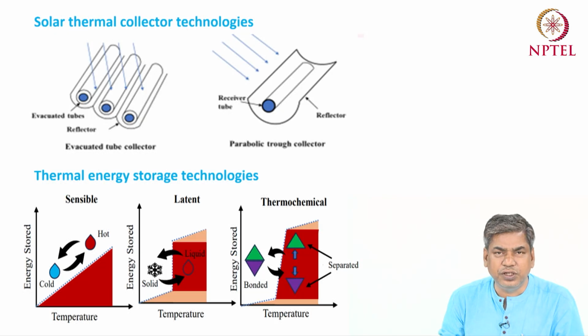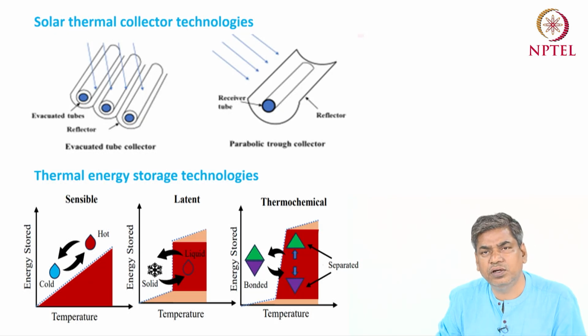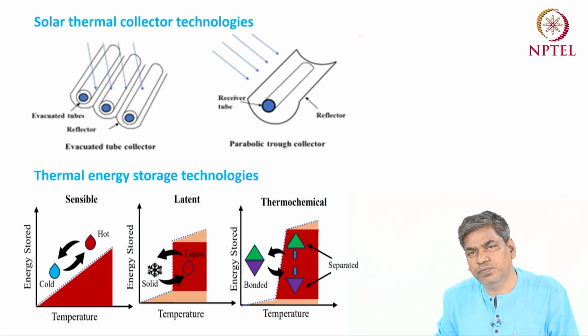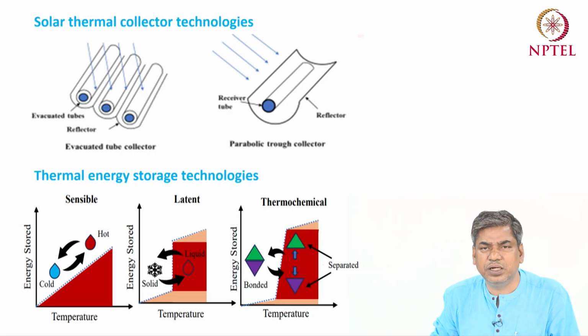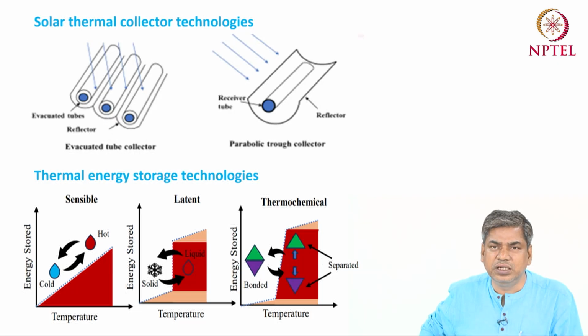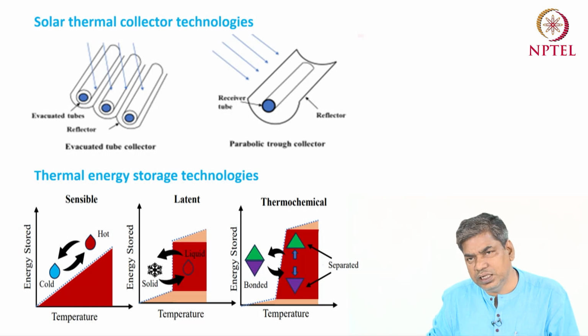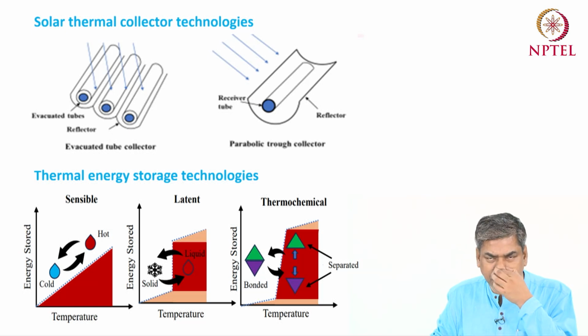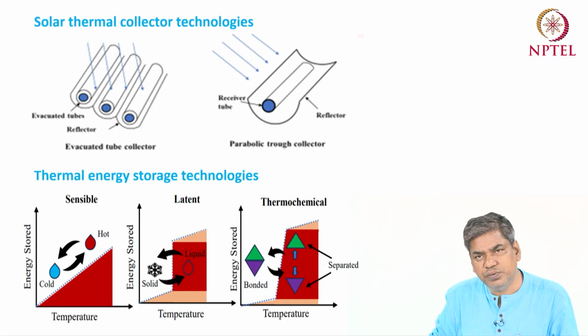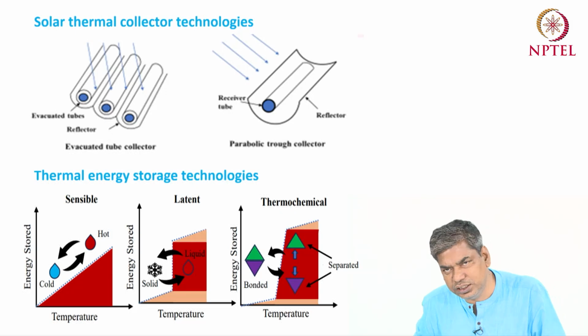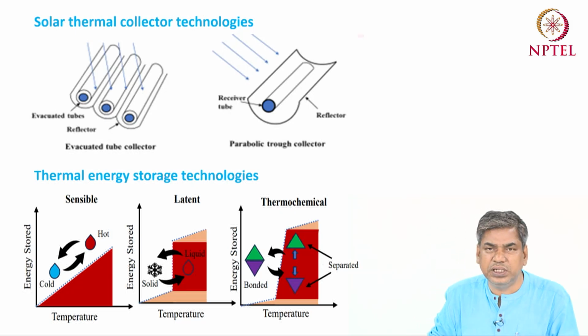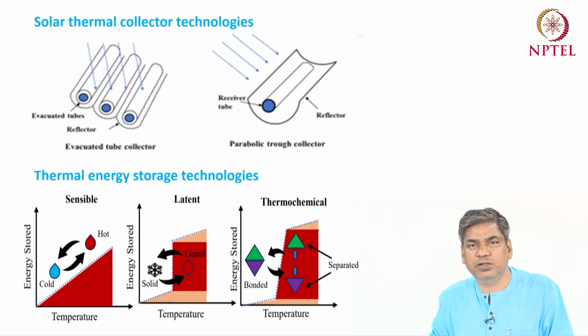Okay, so according to the first diagram at the bottom of this slide, you can easily see the change from energy storage to energy release. During the energy storage, the energy stored in the system increases and the temperature will increase. So the temperature is directly proportional to the energy stored. That means if the energy is stored, temperature will increase, and if the energy is released, temperature will decrease.